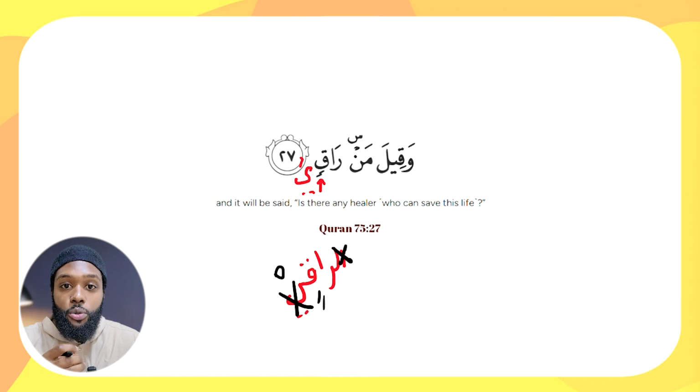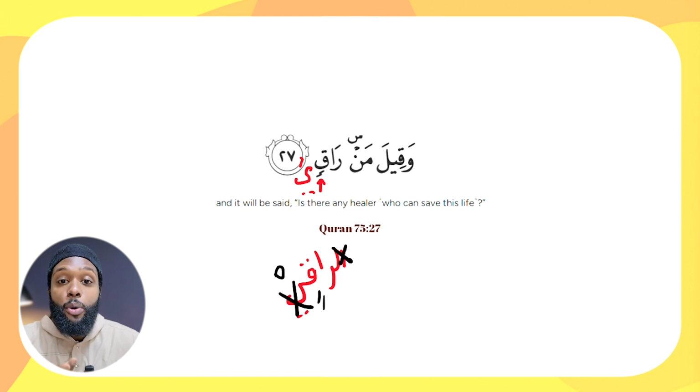Many of these books do not have harakat. Furthermore, even if they do, never assume that they're free from mistakes. The only book that is free from mistakes is the book of Allah subhanahu wa ta'ala, the Quran. Suppose you see man raq, for example, in the course of a sentence in a classical text, right? No harakat. You might think that men is actually min, or you might think that raq, for example, is actually a verb.